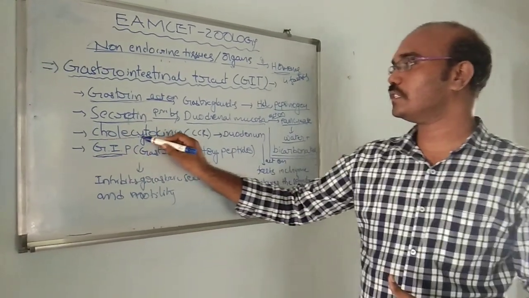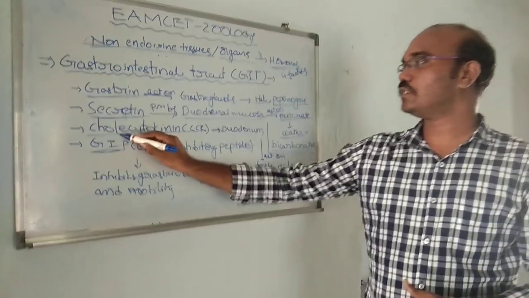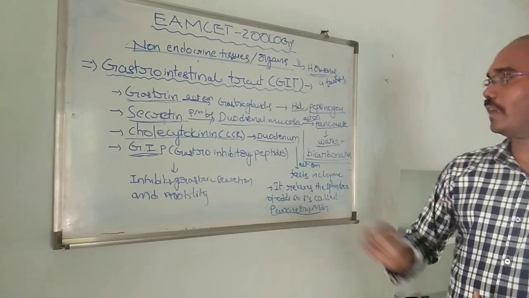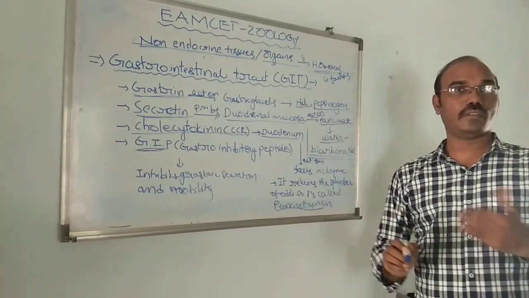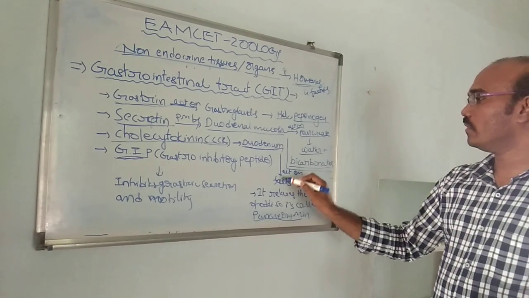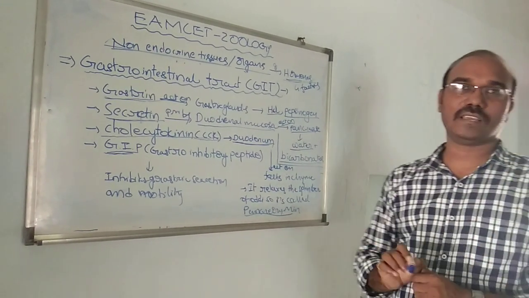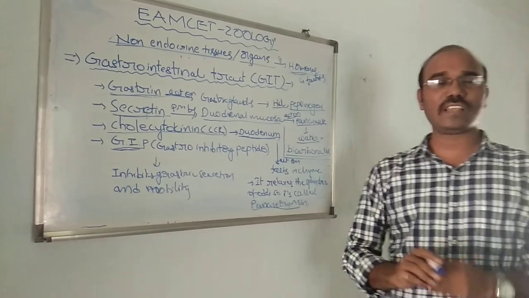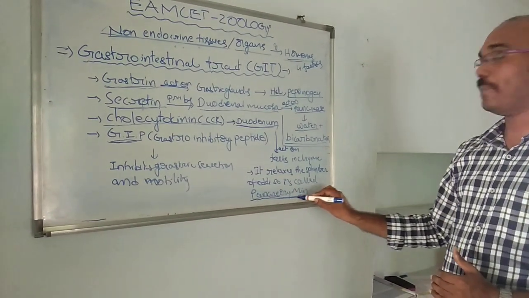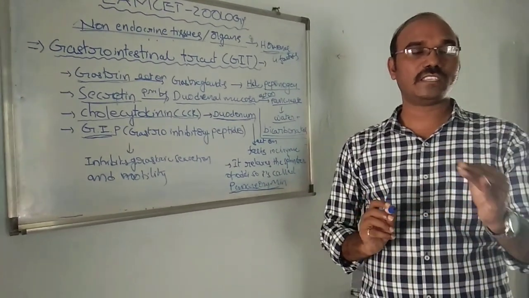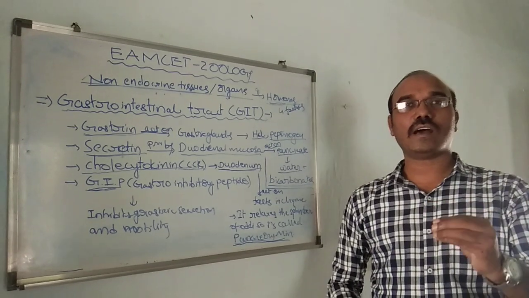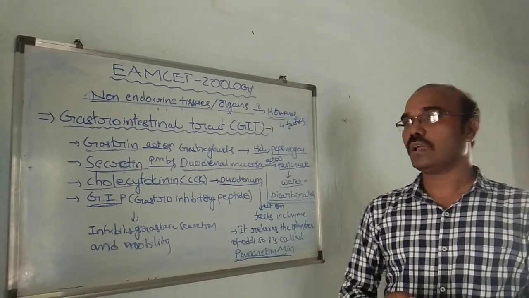Then coming to cholecystokinin. It is produced from the wall of the duodenum and acts on the fats in chyme, and it also relaxes the sphincter of the bile duct. That is why cholecystokinin is also called pancreozymin, and it acts on the pancreas to produce pancreatic enzymes.